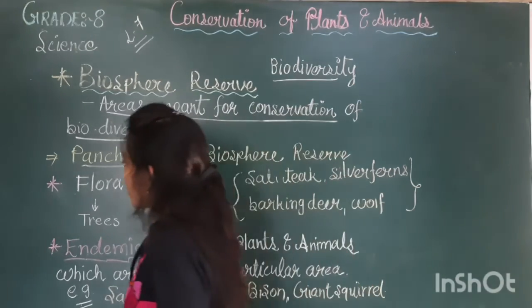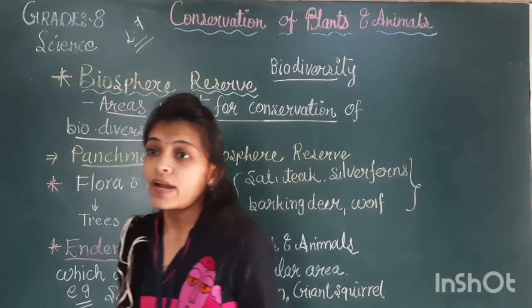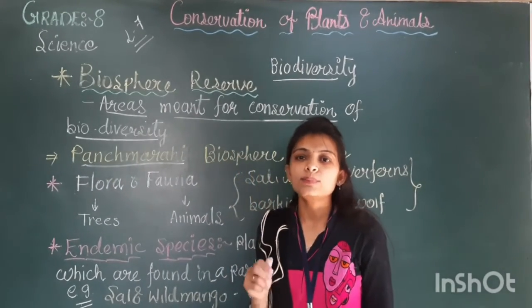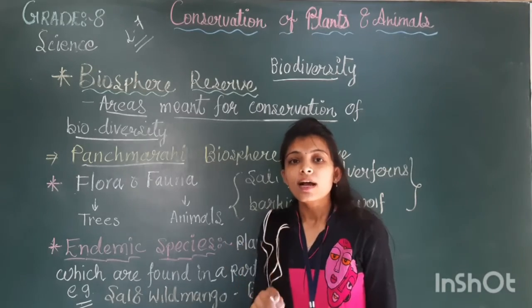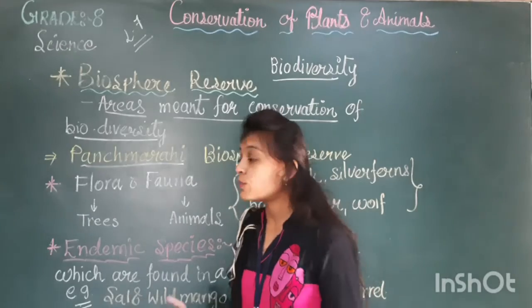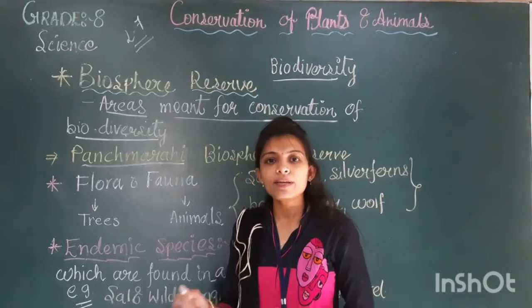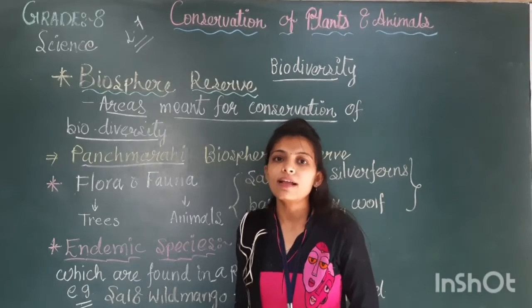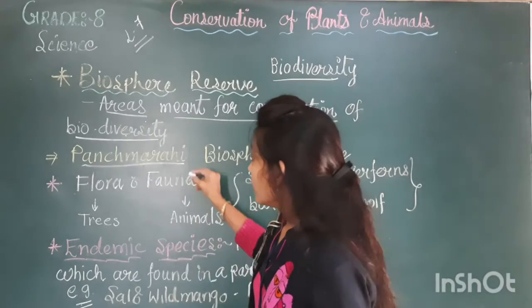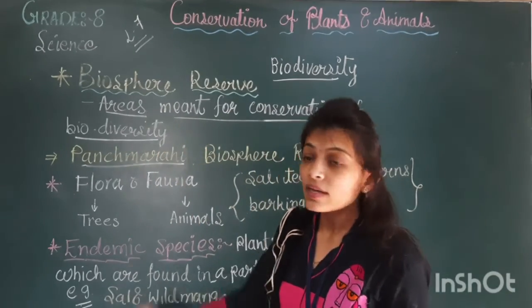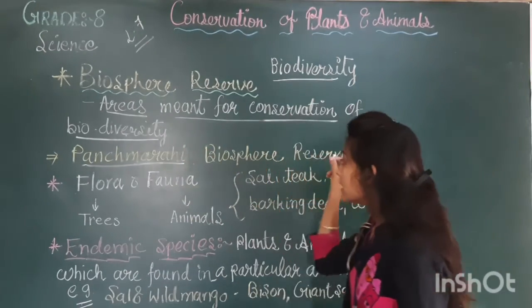In it there is one national park, the Satpura National Park, and two wildlife sanctuaries: Bori and Panchmarhi Wildlife Sanctuary. This is the one biosphere reserve given in our textbook.